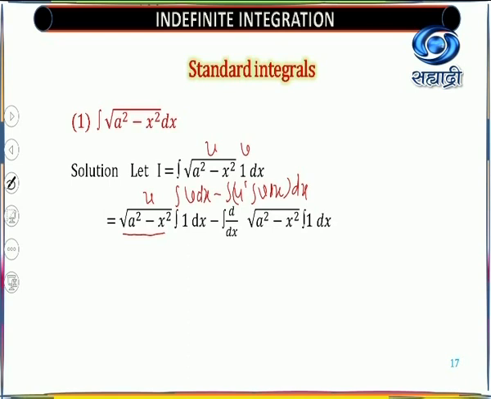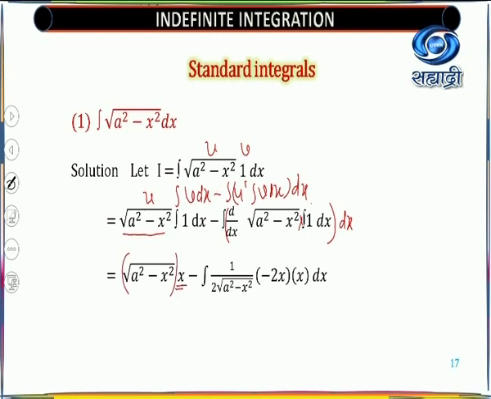U as it is, integration of 1 dx minus integration of derivative of root of a square minus x square into, here is the product sign actually. Don't forget this is a product sign, dx of dx. Okay, so you will get this differentiation. So what value will you get? You will get this as integration of 1 dx is x. It is out of the root sign.